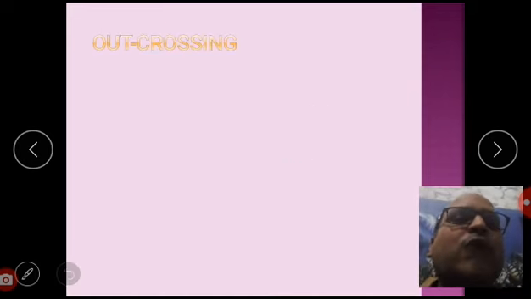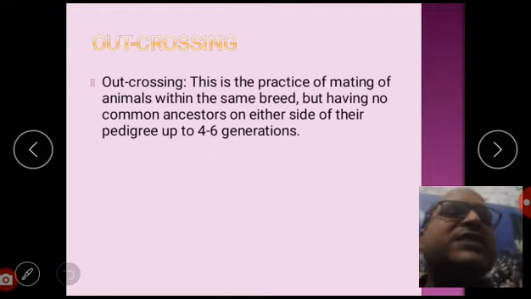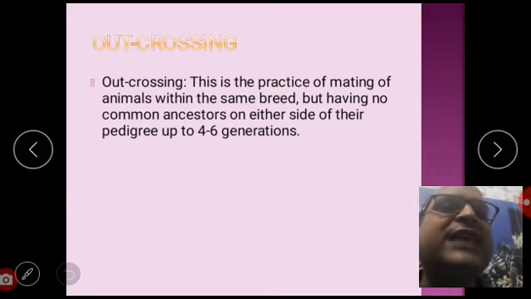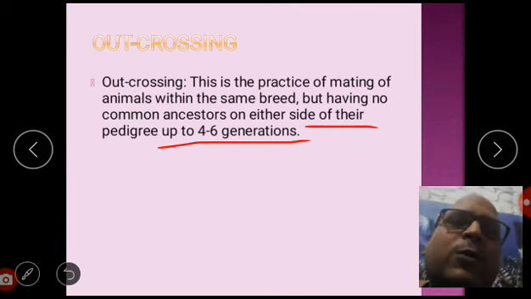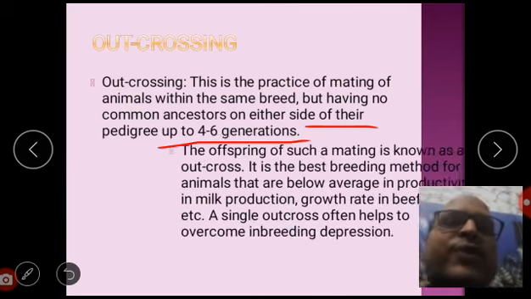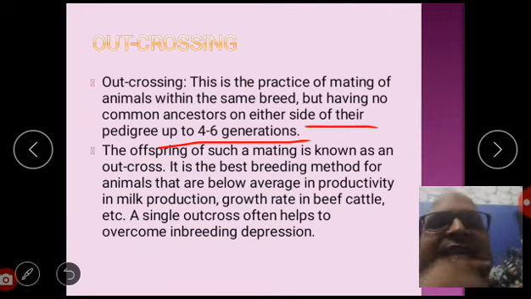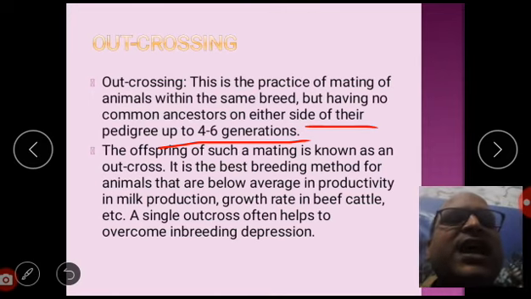Now, outcrossing we have already discussed, but once again we will read it. Outcrossing is the practice of mating animals of the same breed but having no common ancestors on either side of their pedigree up to 4 to 6 generations. The offspring of such a mating is known as an outcross.